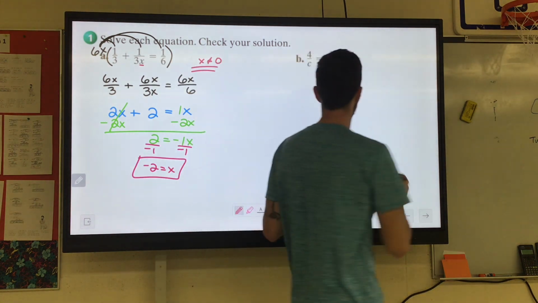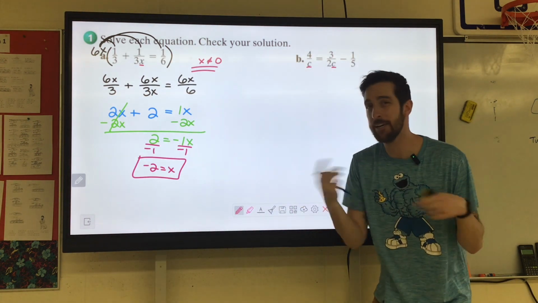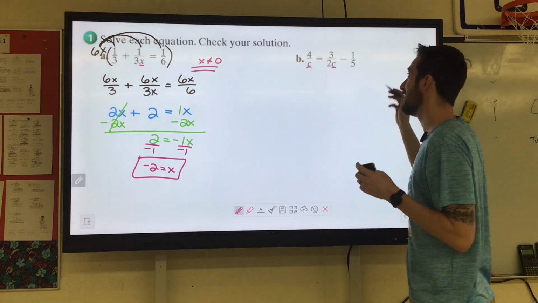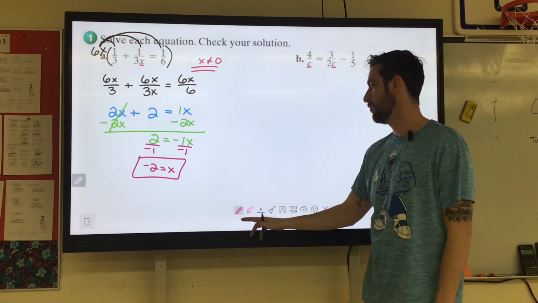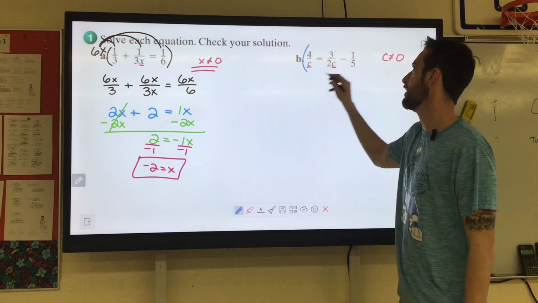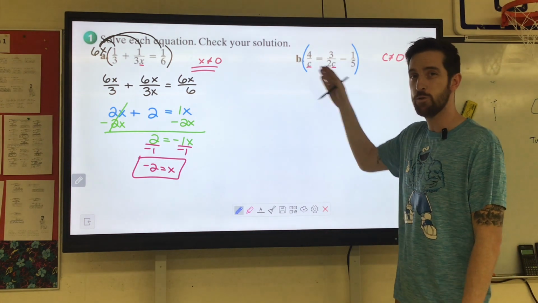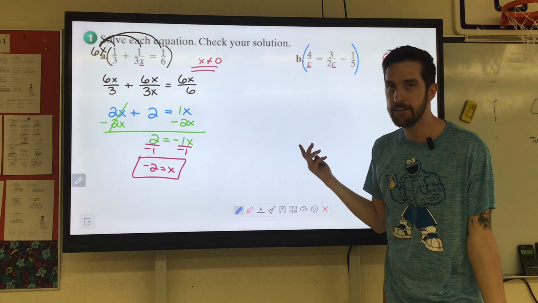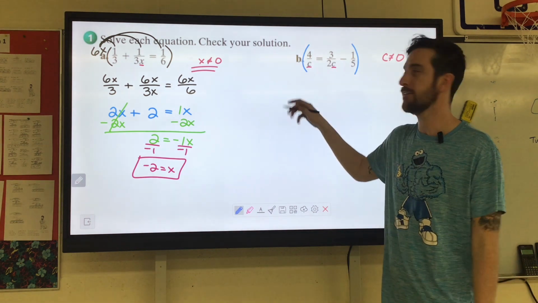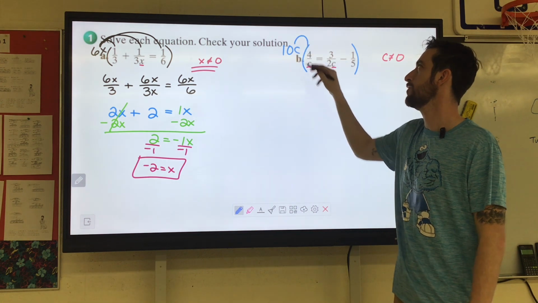If you look at b, there's a couple c's in the denominator. It doesn't have a plus or minus with it, meaning it can't equal 0. That's it. That's the only excluded value here. So now we can go ahead and multiply and clear the denominators. It has to be something that c, 2c, and 5 all go into. Well, 2 times 5 is 10, and it's going to need to have a c. So we'll use 10c. We're just going to multiply these in the numerator.